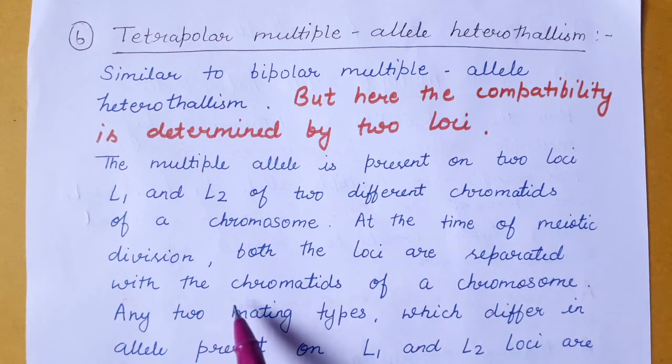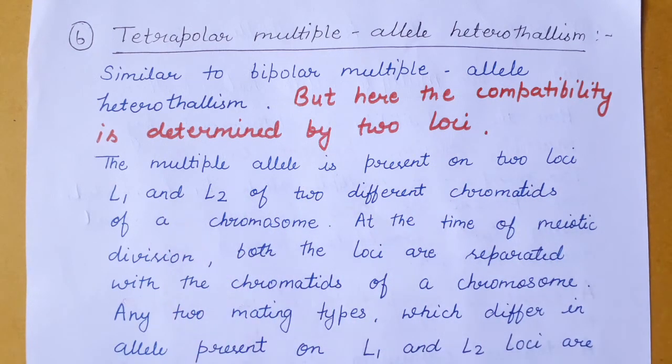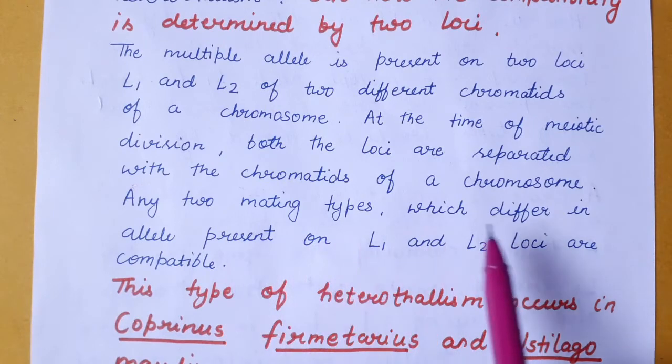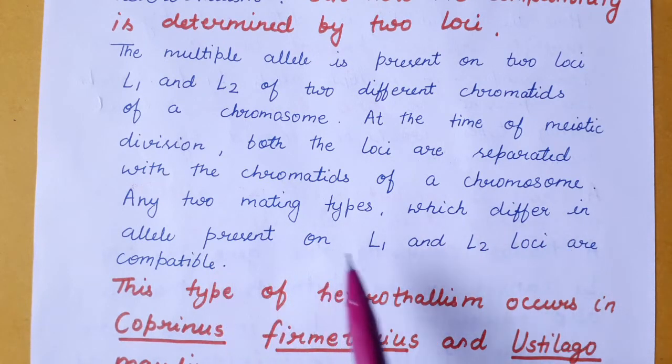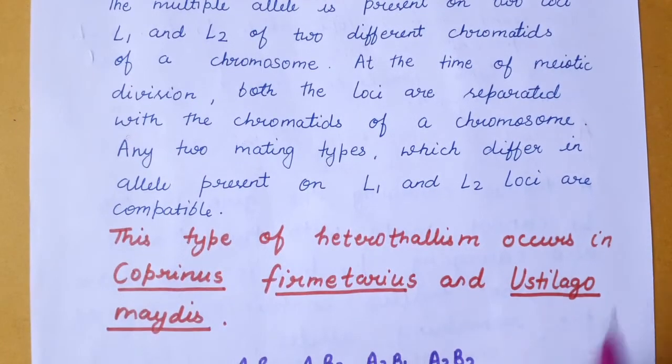So any two mating types which differ in alleles present on the L1 and L2 loci are compatible. This type of heterothallism occurs in Coprinus, Schizophyllum and Ustilago maydis.